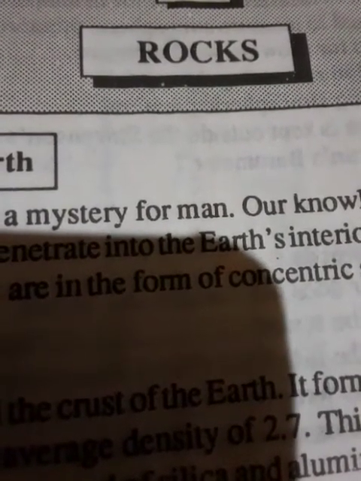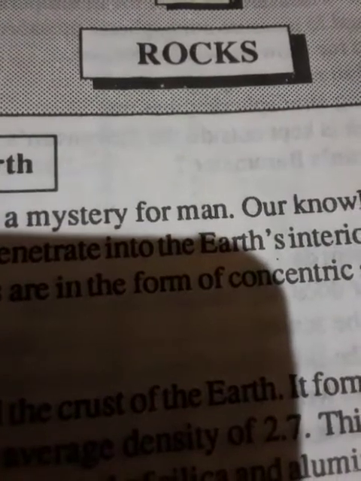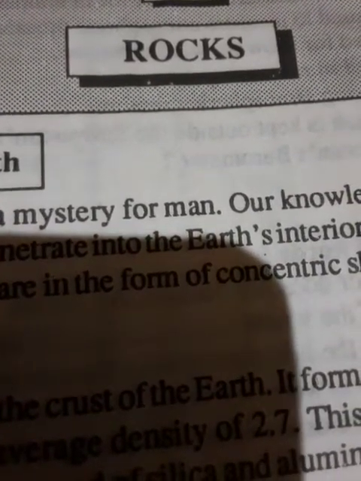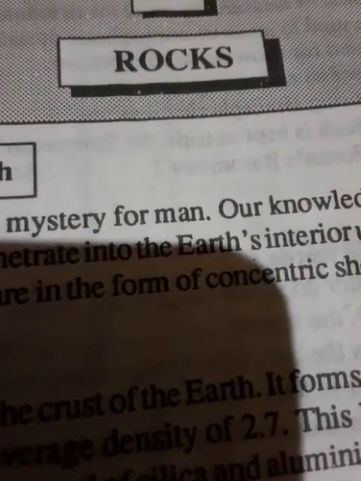Number 1, igneous rocks. Igneous rocks are also known as primary rocks, solidified from rock in a hot molten state known as magma. Magma is molten rock material consisting of liquid, gas and crystals. The two types of magma are: number 1, basalt magma, which is very hot and highly fluid. Number 2, silicate magma with a temperature of about 850 degrees Celsius and highly viscous.